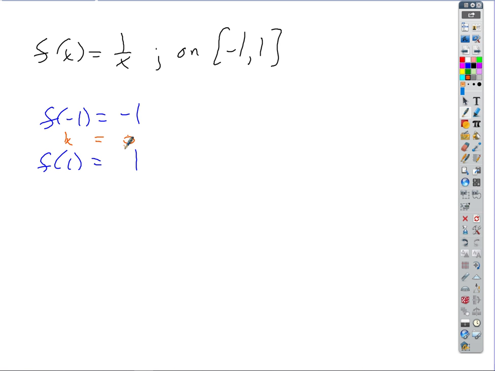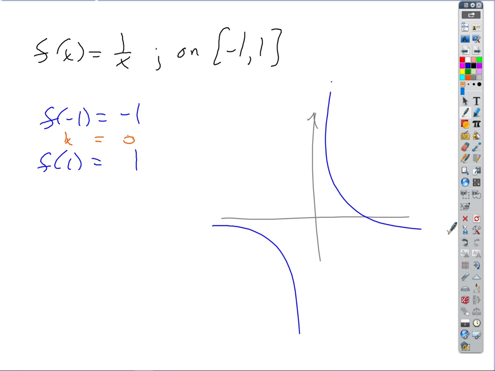What are the criteria? The function has to be continuous on that interval. Is this function continuous on that interval? No. It's not. It doesn't apply. IVT doesn't apply. Okay? Make sense? And if we were to graph this thing, what we'd see is, in actuality, there are no zeros. That's what this looks like. Okay?